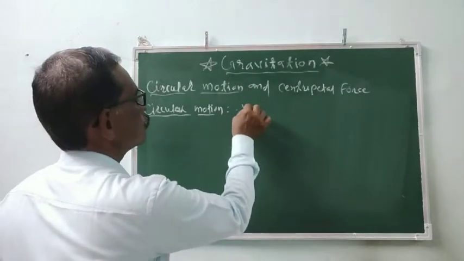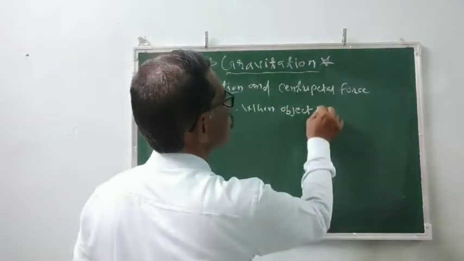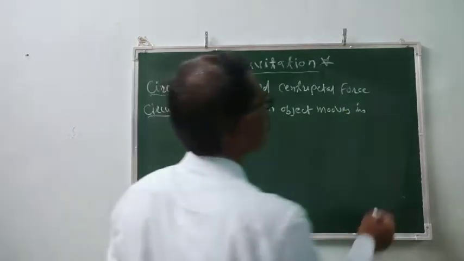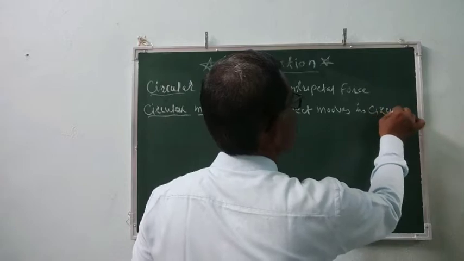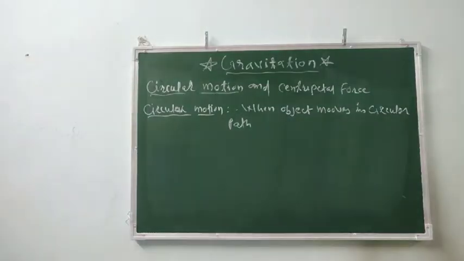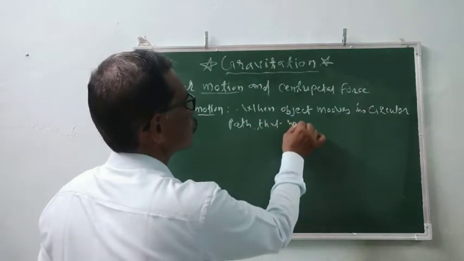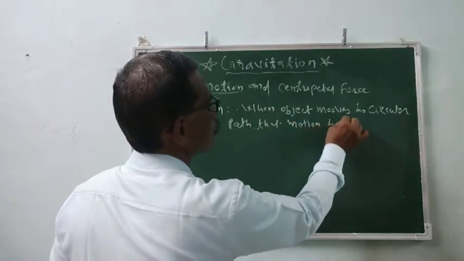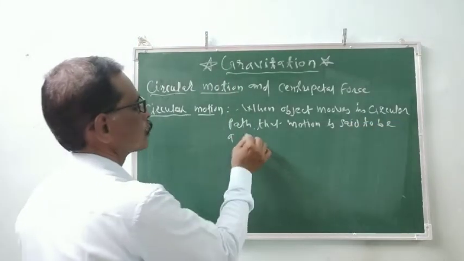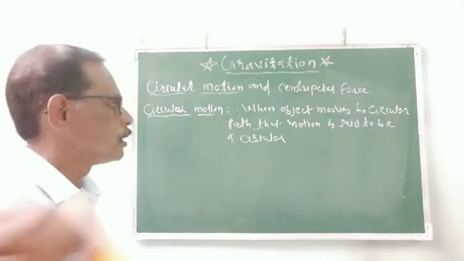When an object moves in a circular direction, in a circular path, that motion is said to be a circular motion.